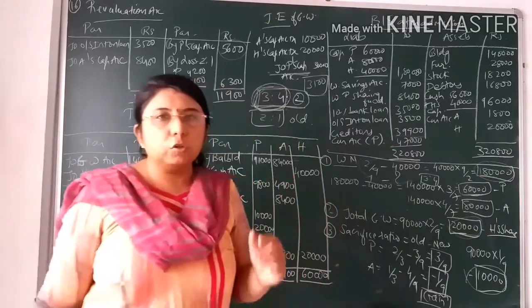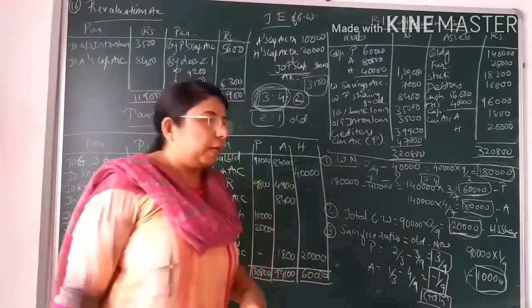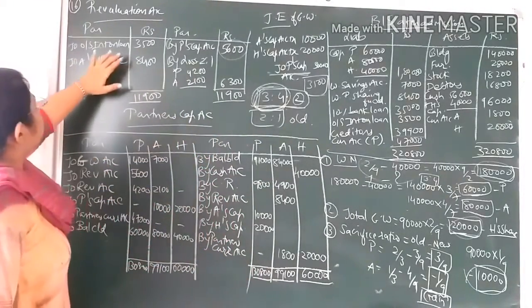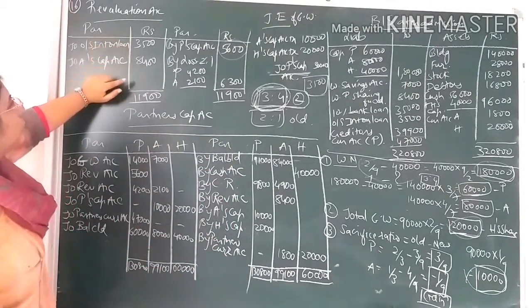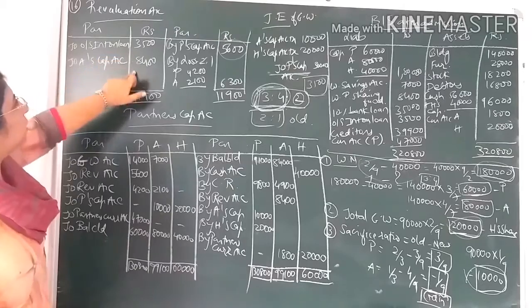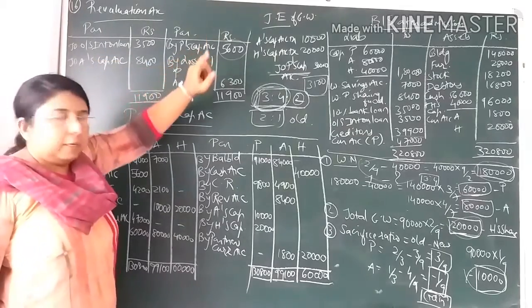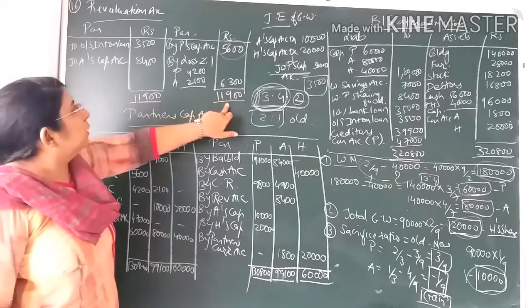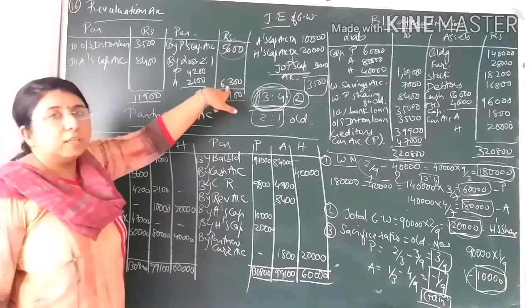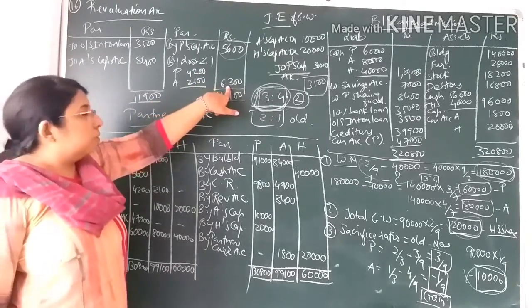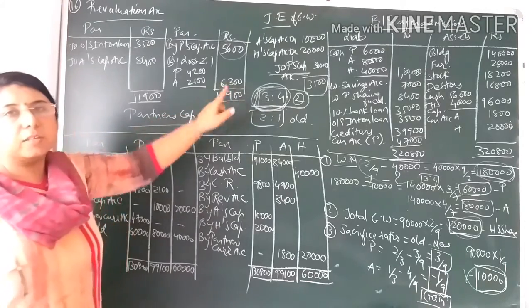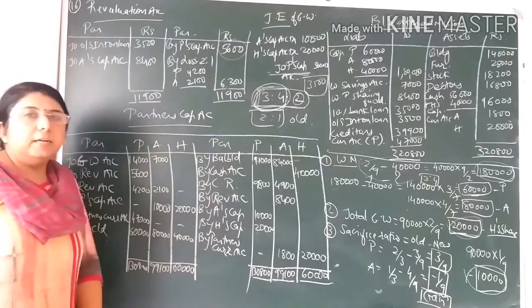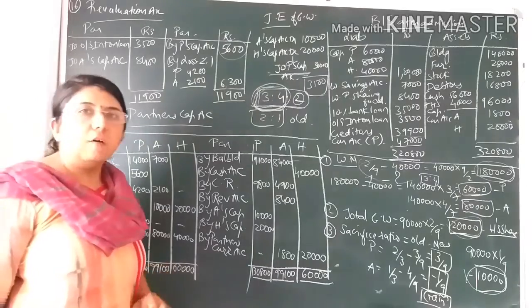Now moving on, first of all we'll close the revaluation account. So look in the revaluation account. Here you can see the debit side total will be more because there are two entries on the debit side and there is only one entry on the credit side. So the debit side total would come to 11,900. Both sides you will put. The difference comes to, sorry, 6,300. If the difference comes on the credit side, then it will become a loss for the firm.